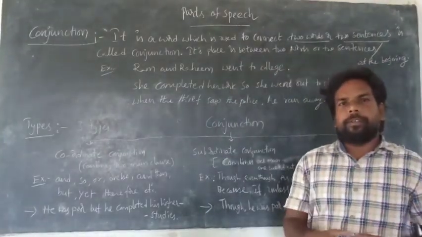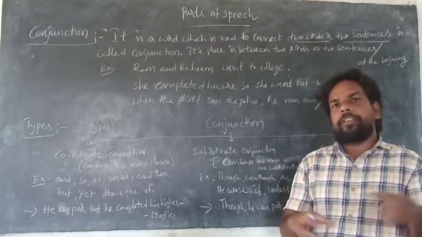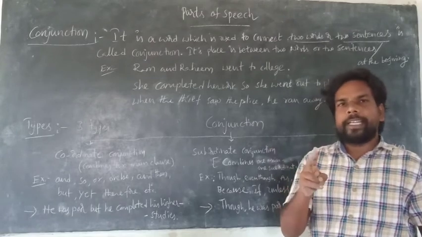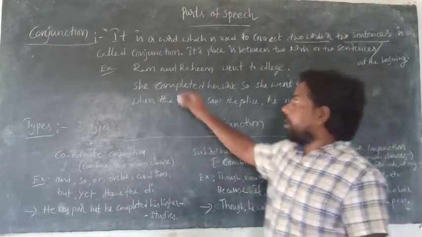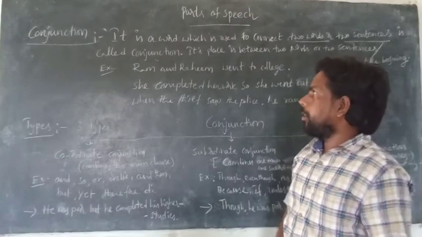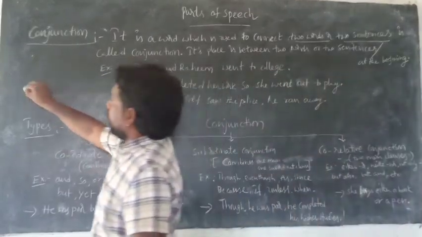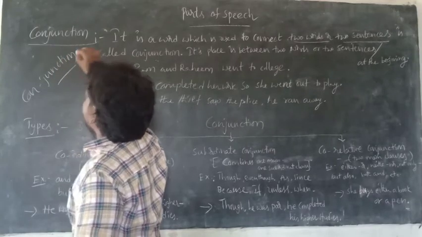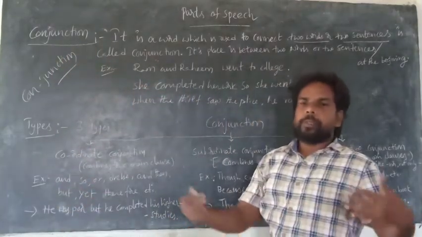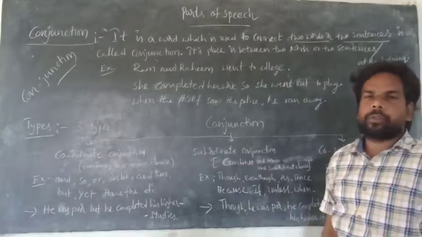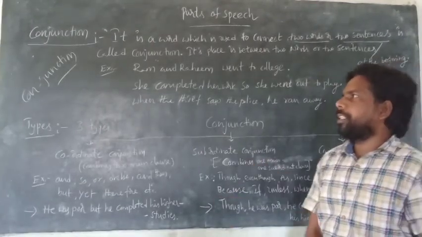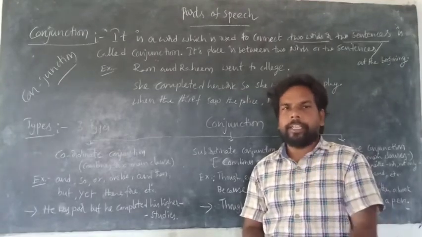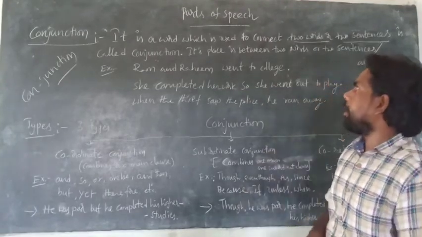Conjunction is a word which connects, combines or joins two or more words, or two or more sentences. It is called a conjunction. Junction means joining two or more words. Here also, conjunction means connecting word.